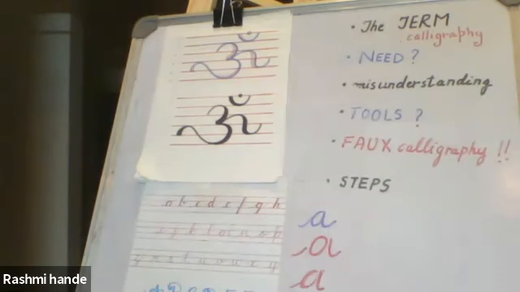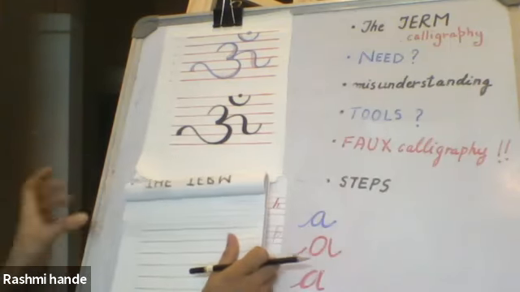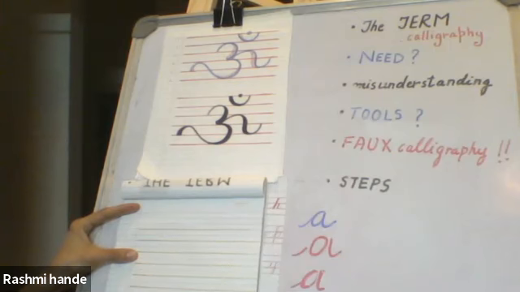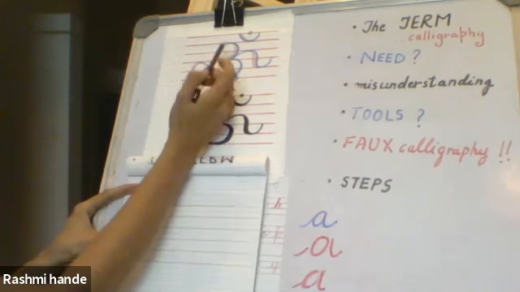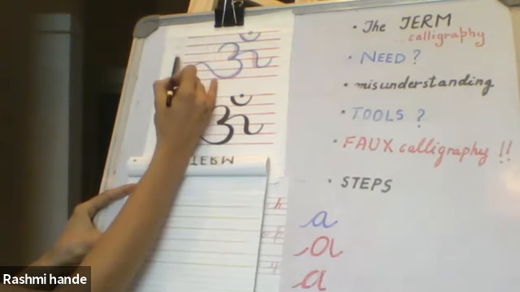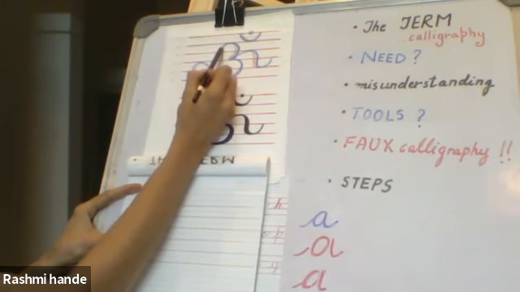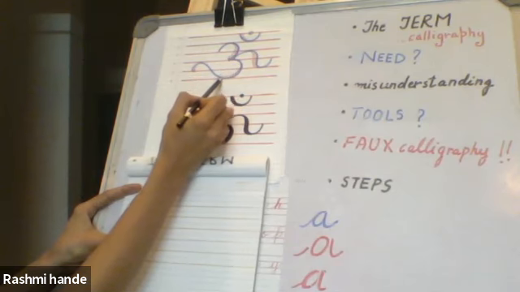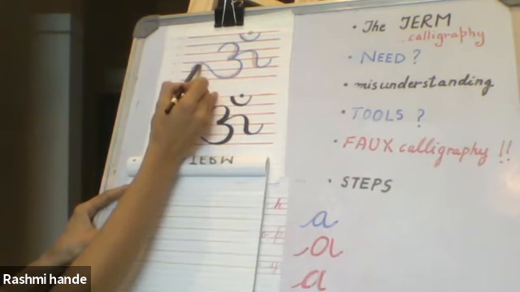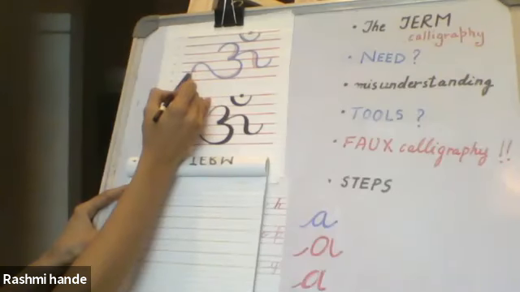Like I said, it's always better to start with a pencil. So I have this. And observe that the Om starts on line 3, goes up to line 2, comes down to line 4, again comes down to 6, goes up to 4, goes down to 5.